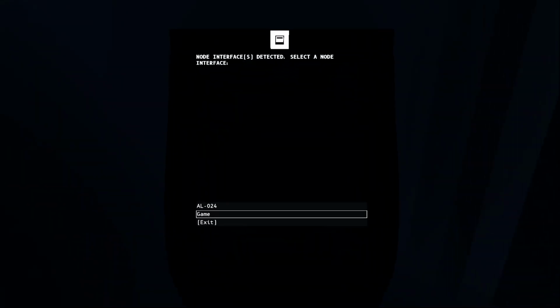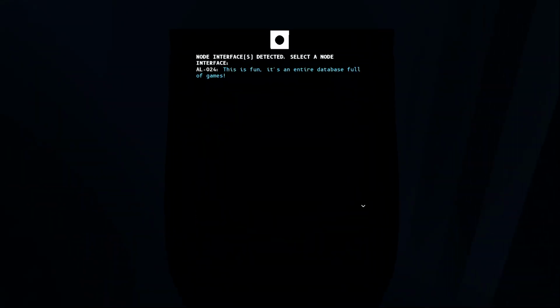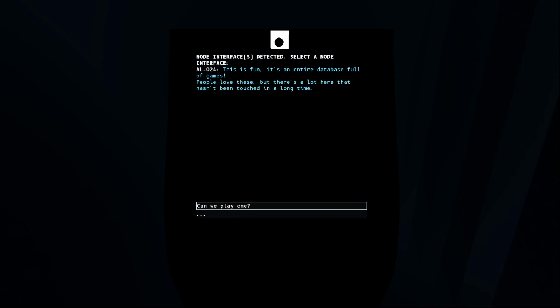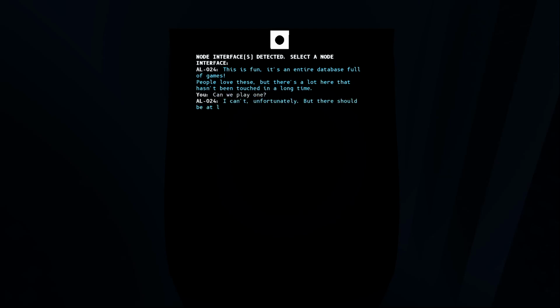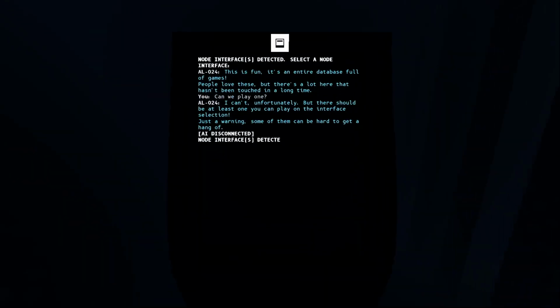Oh, they got fancy rooms. Oi, what's in here? What? This is fun. It's an entire database full of games. People love these. But there's a lot here that hasn't been touched in a long time. Can we play one? I can't, unfortunately. There should be one you can play on the interface. Just a warning, some of them can be kind of hard to get a hang of.